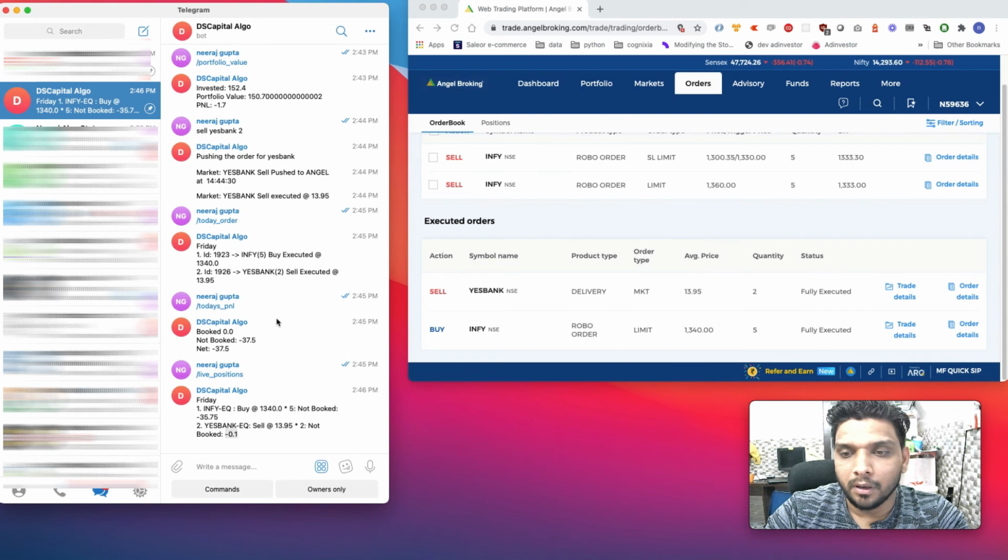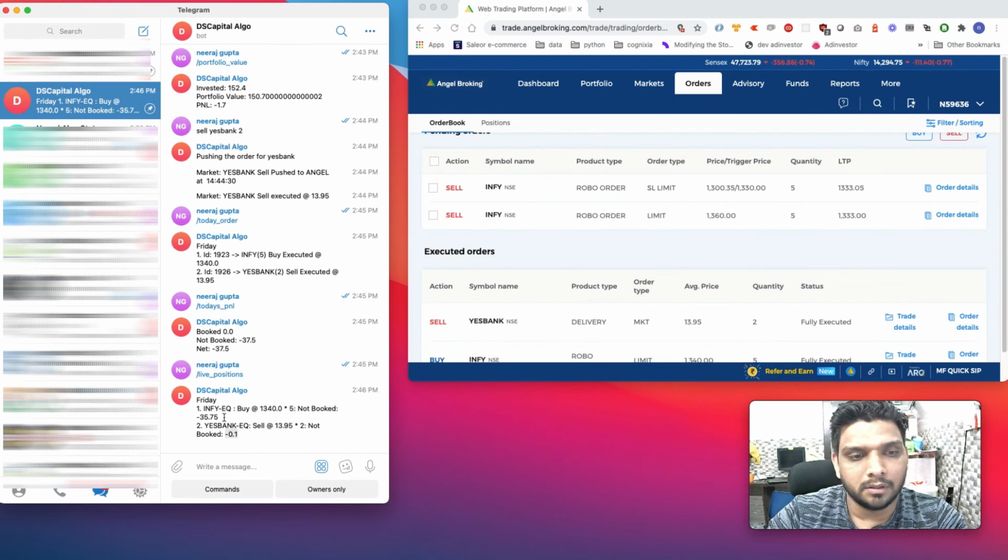This is very simple to use, very easy to use, very fast to use. You don't have to think about the complexity of any of the trading platform offers, the UI and everything. Just write some commands and all your orders will be pushed, and you can see all the details.